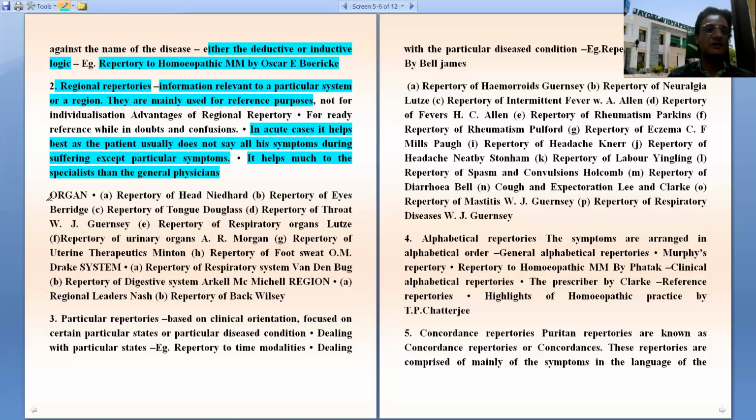For example, the repertories based on organ are repertory of head by Neidhart, repertory of eyes by Berridge, repertory of tongue by Douglas, repertory of throat by Guernsey, repertory of respiratory system by Lutz, repertory of urinary organs by Morgan, repertory of uterine therapeutics by Minton, repertory of foot sweat by Drake, repertory of respiratory system by Vandenberg. It is Vandenberg.